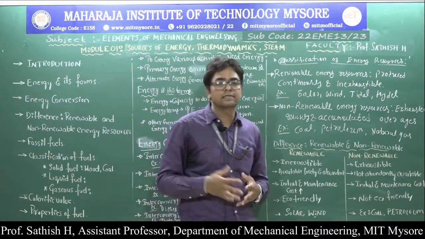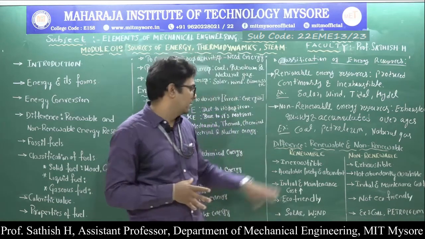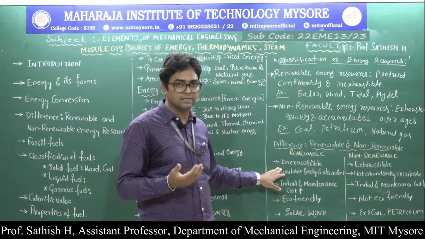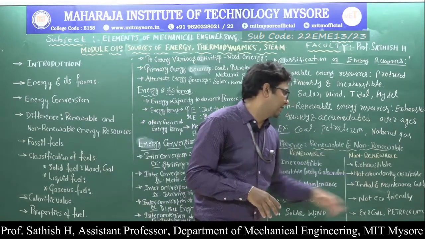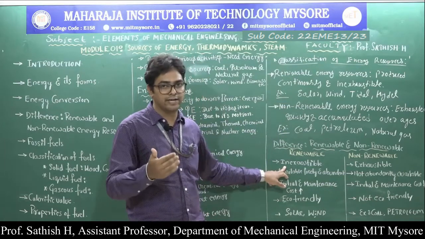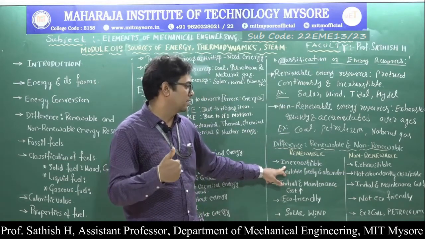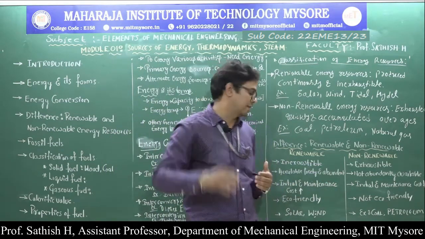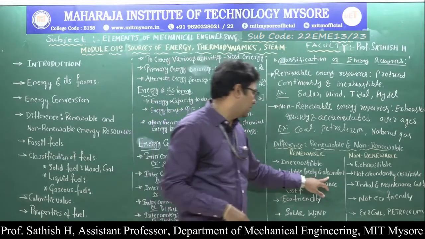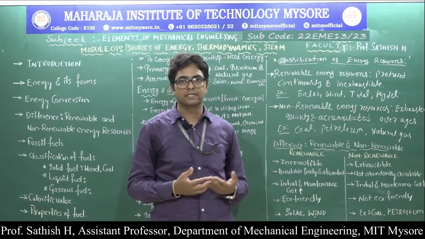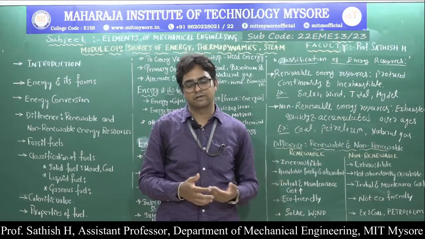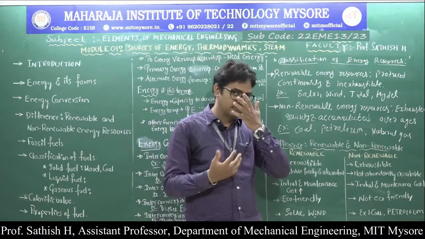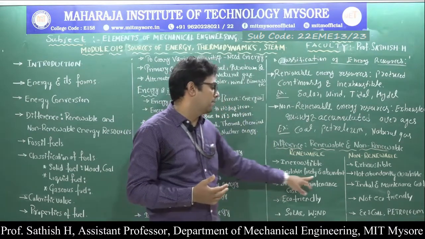Let us discuss the differences between renewable and non-renewable energy sources. Renewable energy sources are inexhaustible, and non-renewable energy sources are exhaustible. Inexhaustible means they are not going to end; they will continue to give energy. Exhaustible means they are going to end at a certain point of time in the future. Renewable sources are available freely and abundantly. For example, solar energy is available everywhere on the face of the earth. In India, a lot of solar energy is available. So it is abundant in nature.